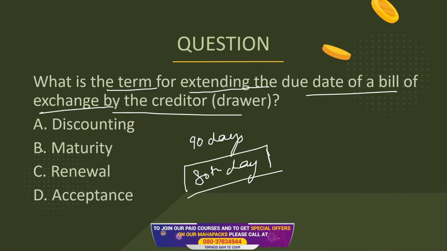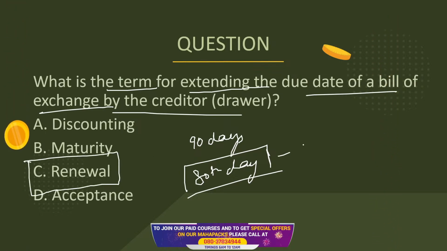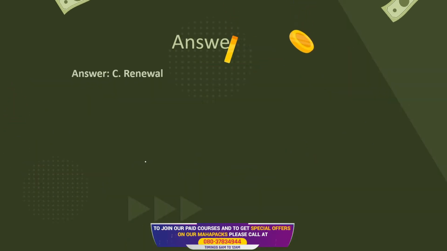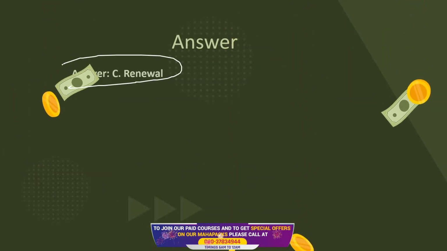In this case, what they are doing is called renewal. First of all, the old bill will be cancelled and the new bill will be renewed. That's the rule. Old bill is cancelled and new bill is renewed. So that is called renewal.